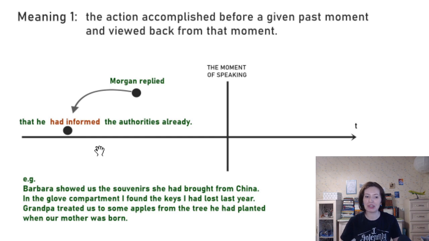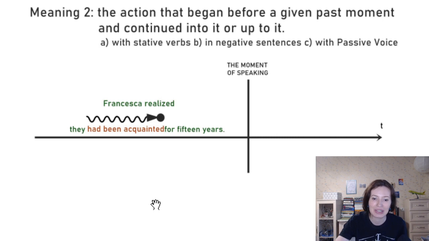So when we speak about the first meaning, we explain it that the action in the past perfect is something which happened earlier. We look into the deeper past, and it breaks the regular order of narration, the succession of actions. It returns us to something deeper, right? Let's go to the second meaning.